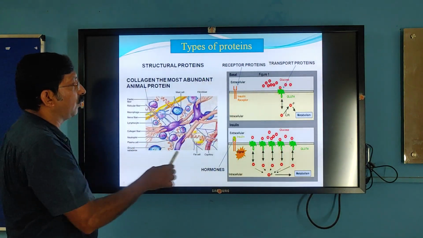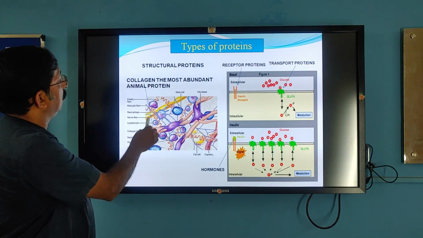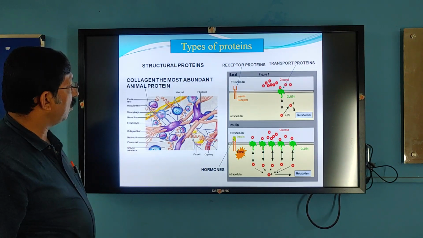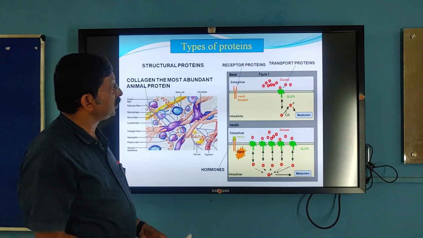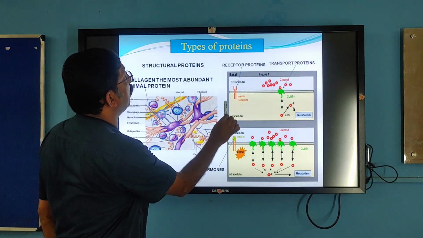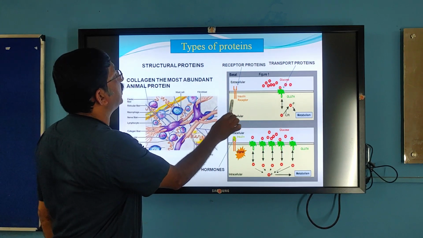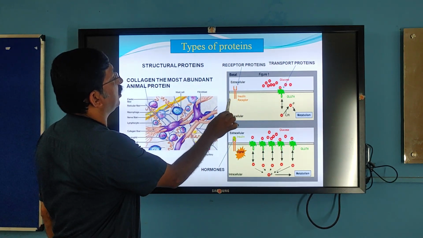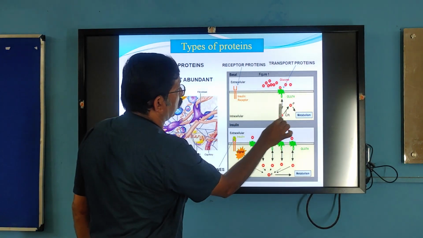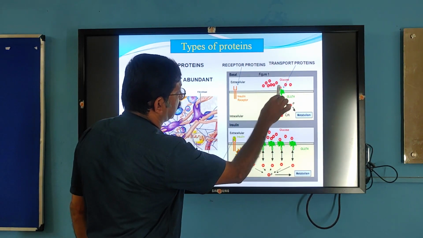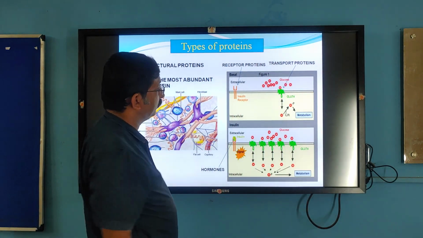Now here are some of what we have discussed, pictured here. Collagen is the protein found in tissue to give tensile strength. Then the receptor protein, which is found on the surface of the membrane. See here, it is the insulin receptor. This insulin binds to this. And see, this is the channel protein GLUT4. Glucose binds to this GLUT4 and it is transported from outside to inside the cell.